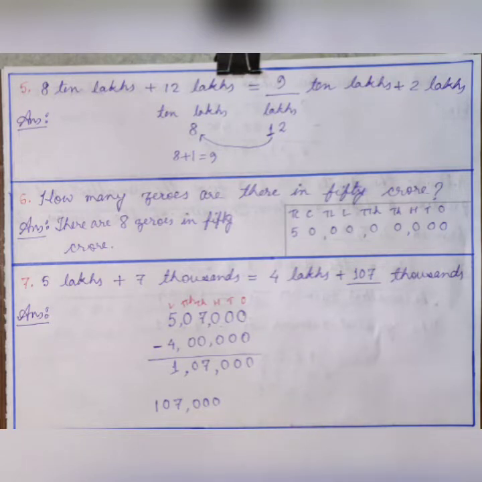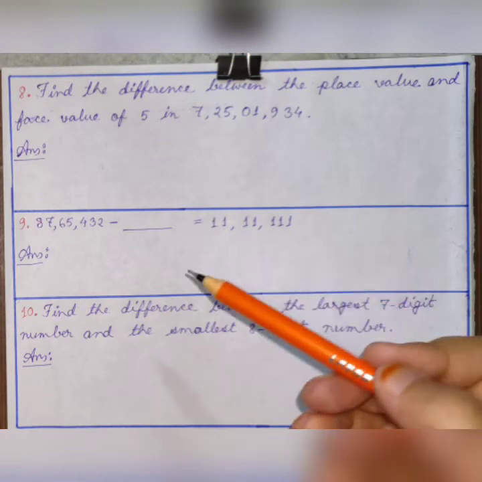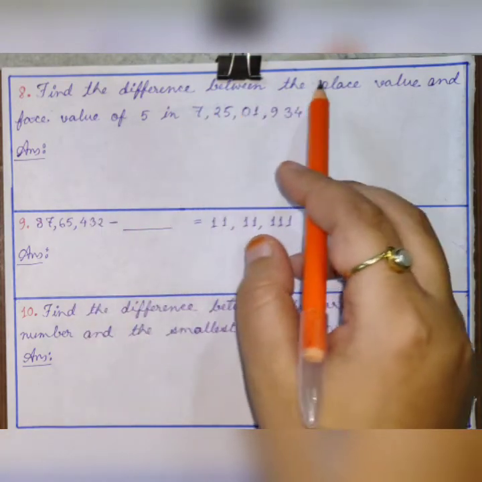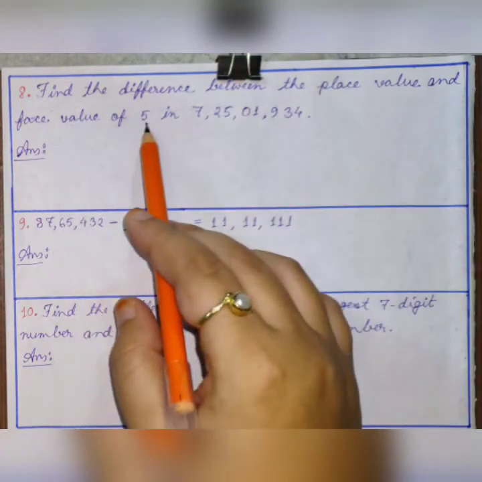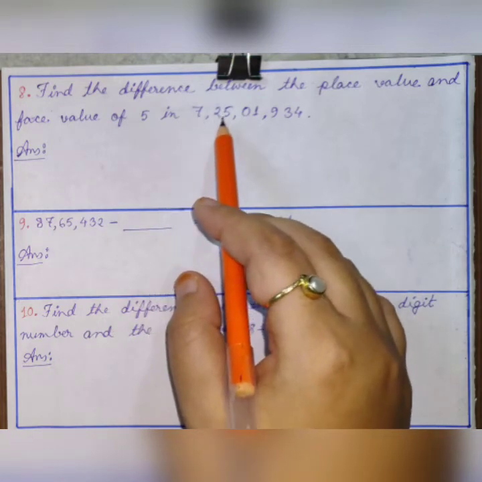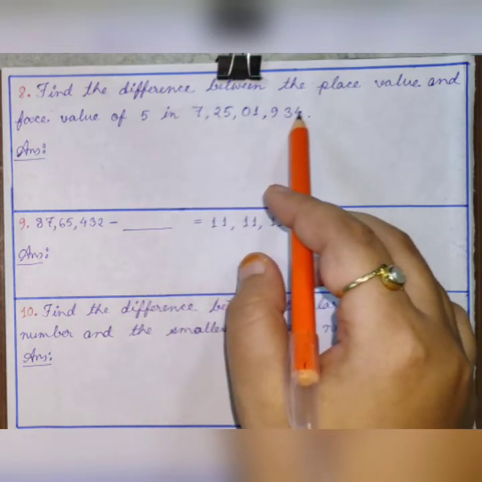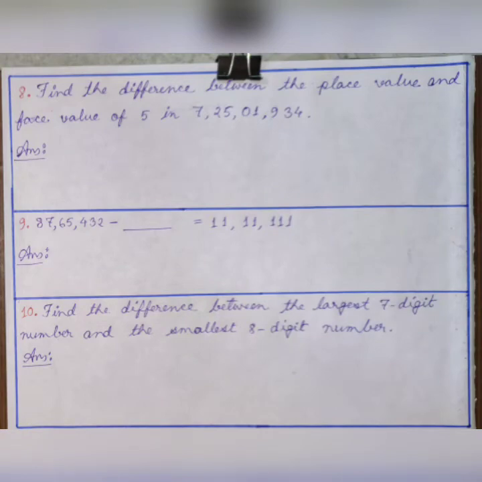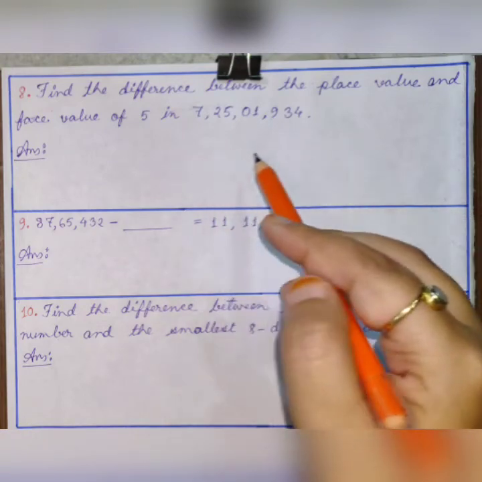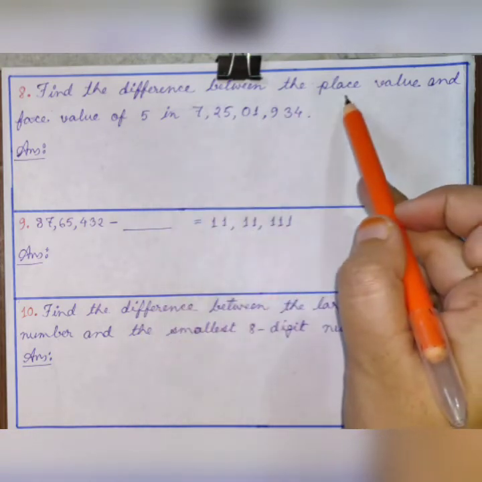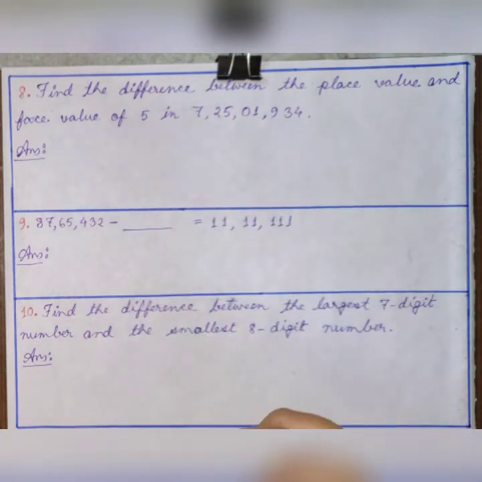Question number 8. Question number 8 is, find the difference between the place value and face value of 5 in 7 crore 25 lakh 1934. What do we need here? The difference between place value and face value. So first of all we have to find that, right?